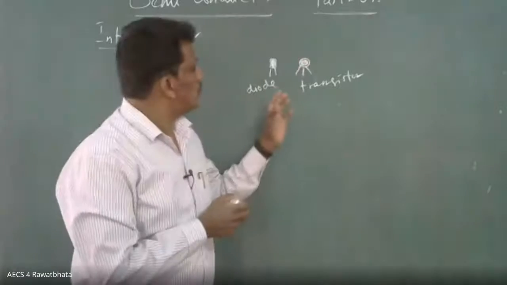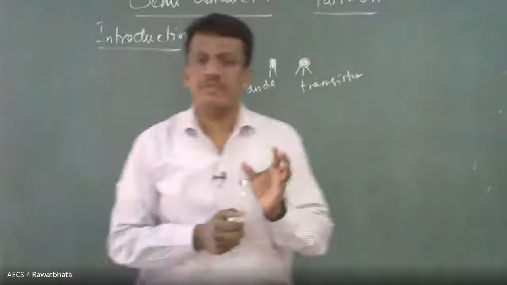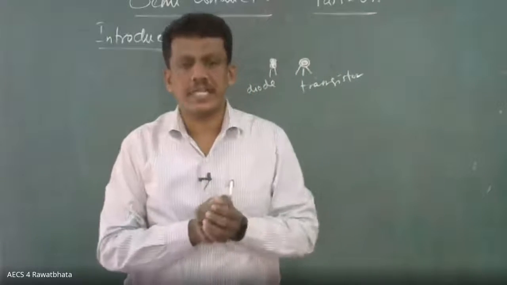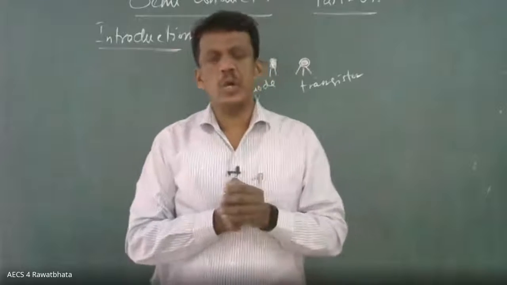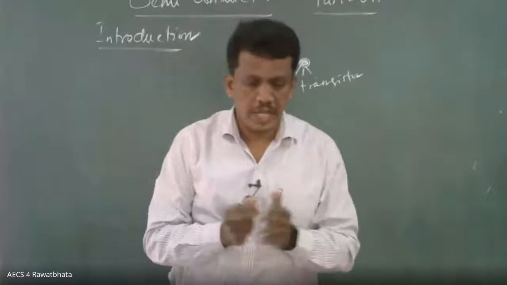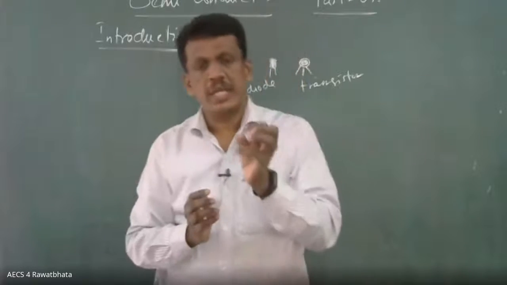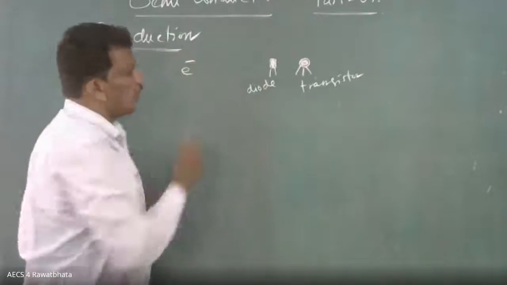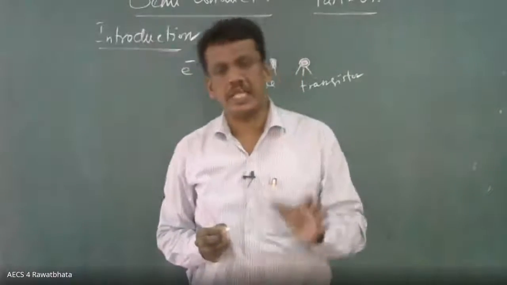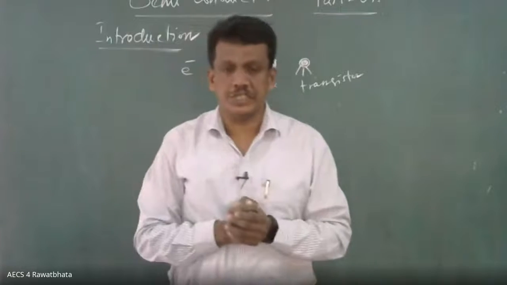Suppose if it is not there, what will happen? We would use some other device called a vacuum tube, maybe a triode, with a heating element. You have a clear idea about electrons, because the electron plays the major role in semiconductors and in modern technology.